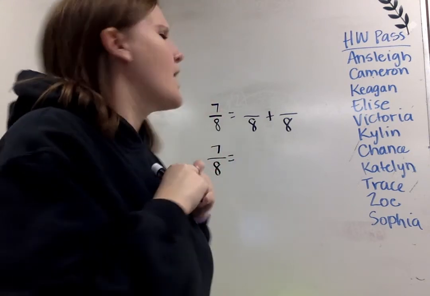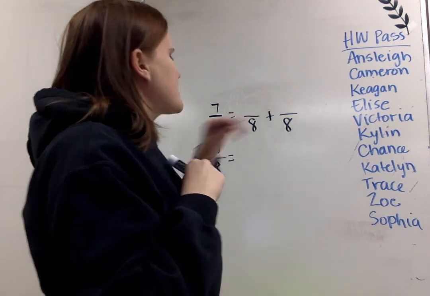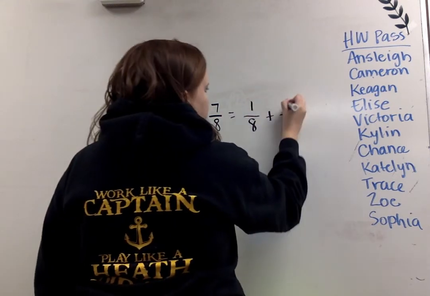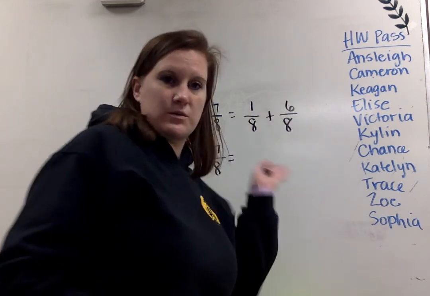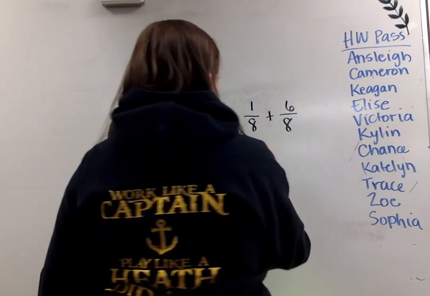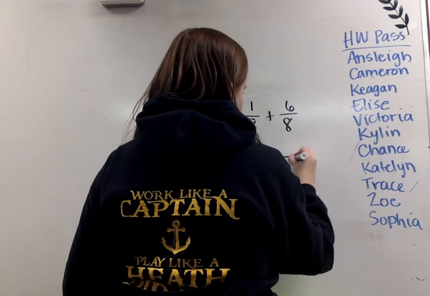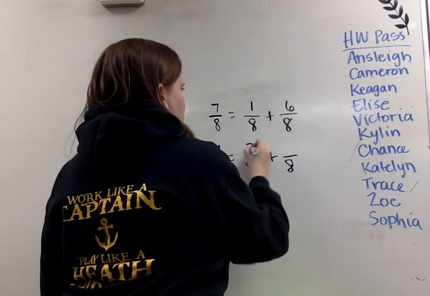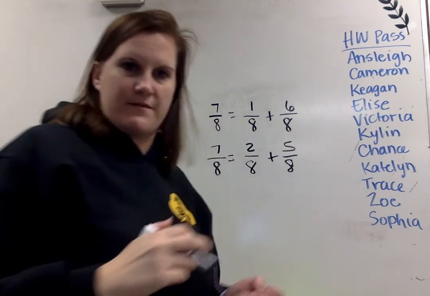I can already tell. So what 2 things can you add to get to the numerator of 7? You could do 1 plus 6. So 1/8 plus 6/8 equals 7/8. Another thing, it's got to say 8 on the bottom. I could do 2/8 plus 5/8 equals 7/8.